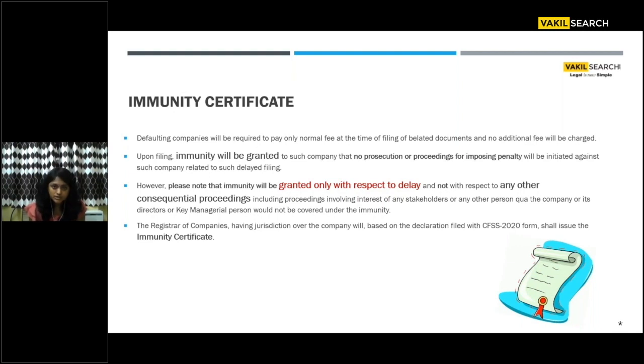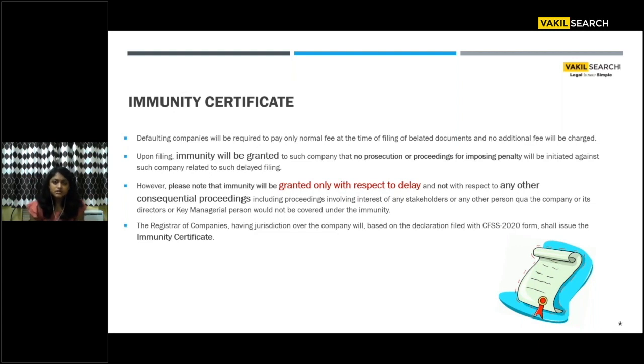Going further, who will issue this immunity? The registrar of companies having jurisdiction over the company, based on the registered office, will be issuing the immunity certificate. Is it going to be an STP form? Is it going to be an approval-based form? That's still unknown, but it is understood that it will undergo a few scrutinies and then be given to you.